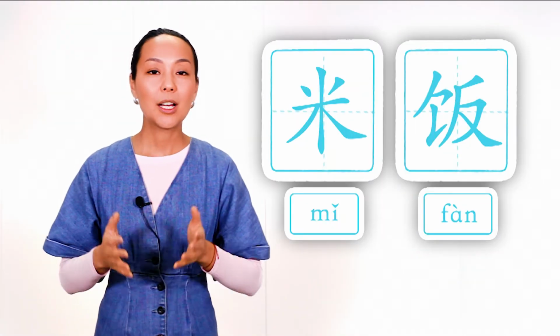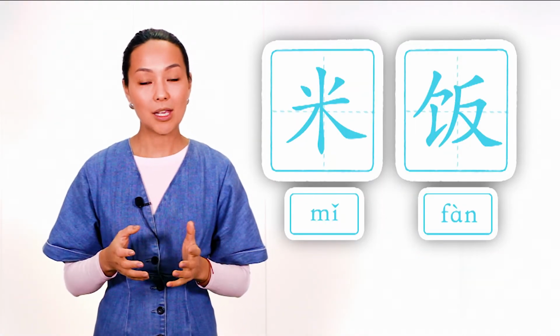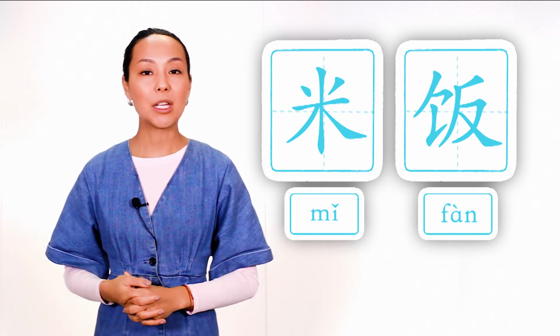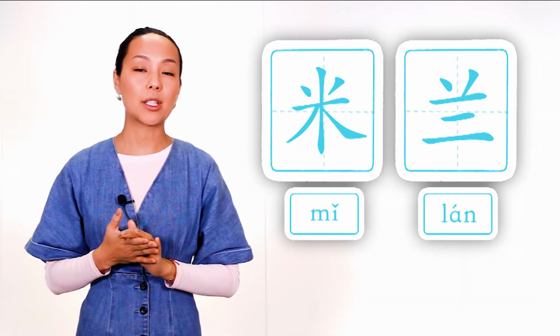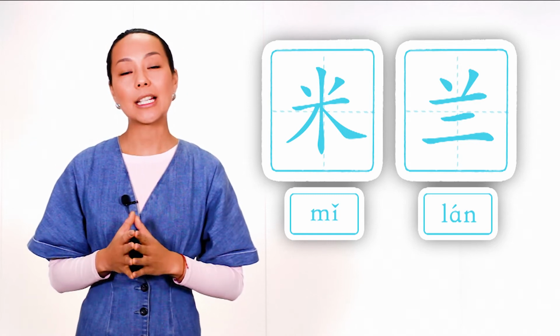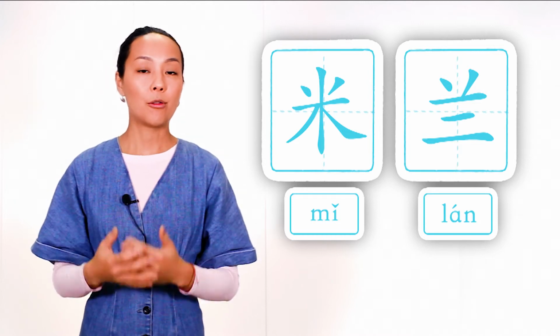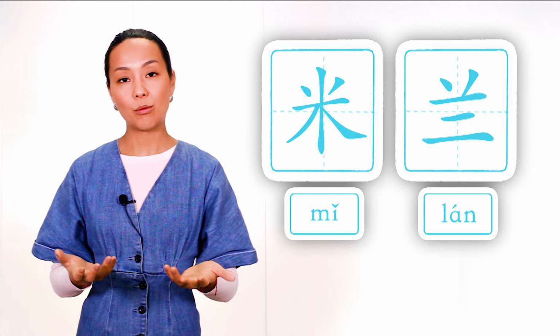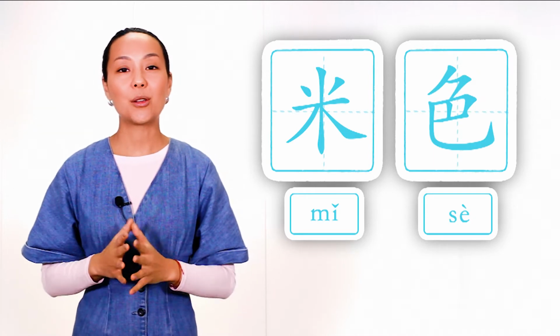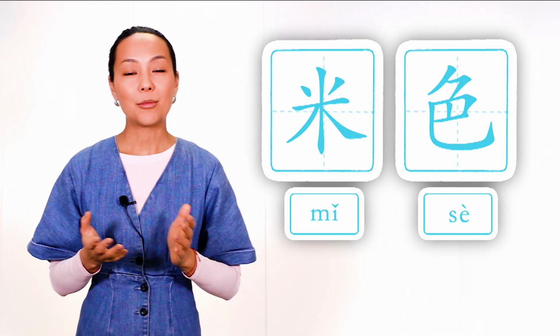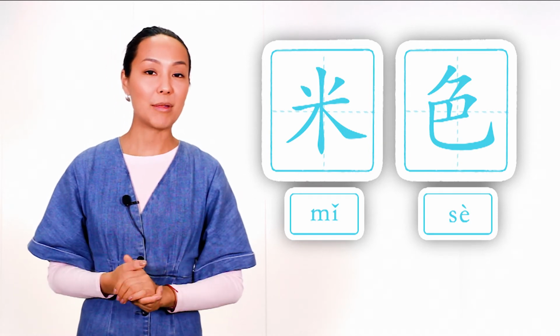And now let's study examples in which our radical is used as a separate word. And of course, the first example you already know, it's rice, food, 米, 饭, together they mean cooked rice. The next example is the word Milan, a city in Italy. In this case, rice is used as a phonetic, as a sound for a foreign word. The next example is the word cream color, 米色, rice plus color together mean cream color.